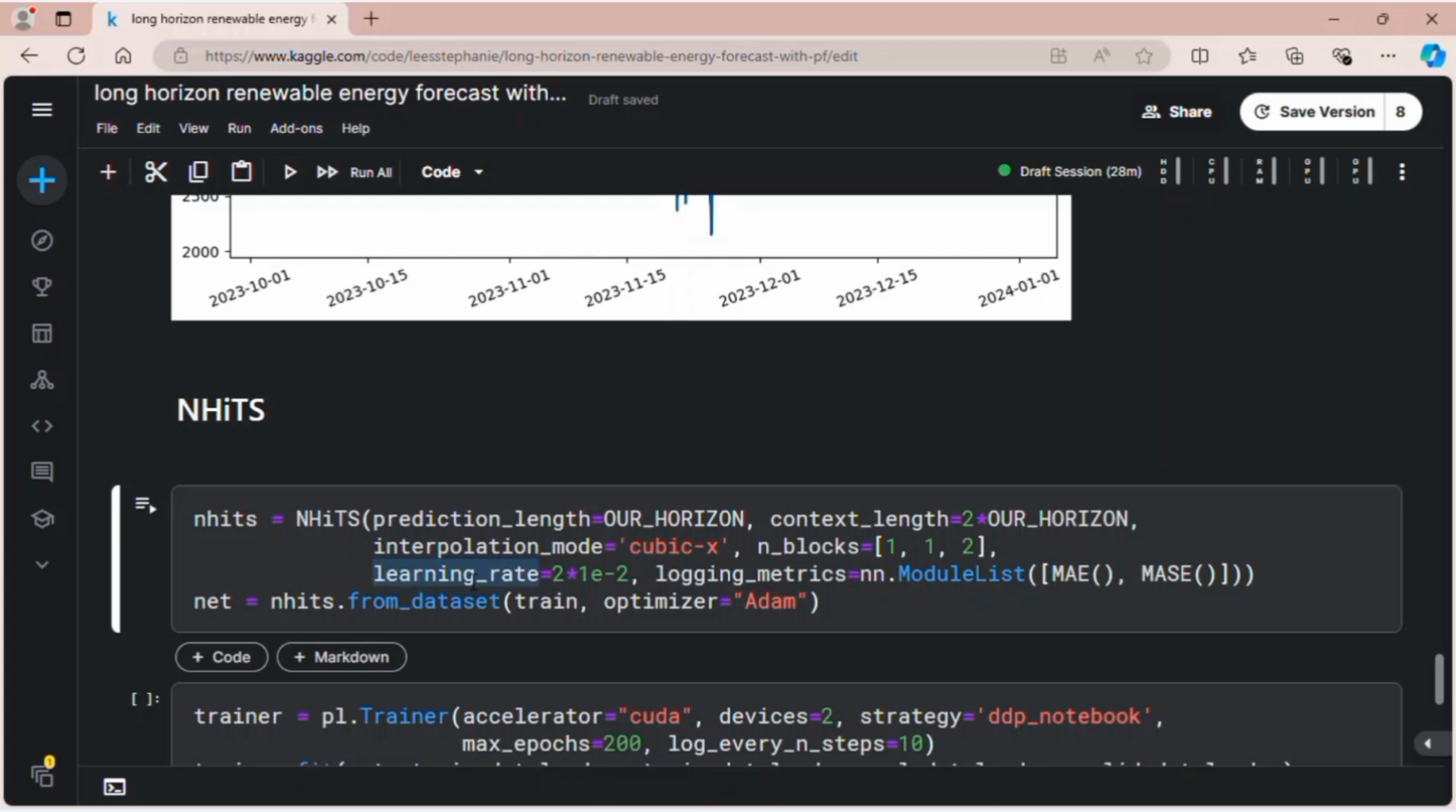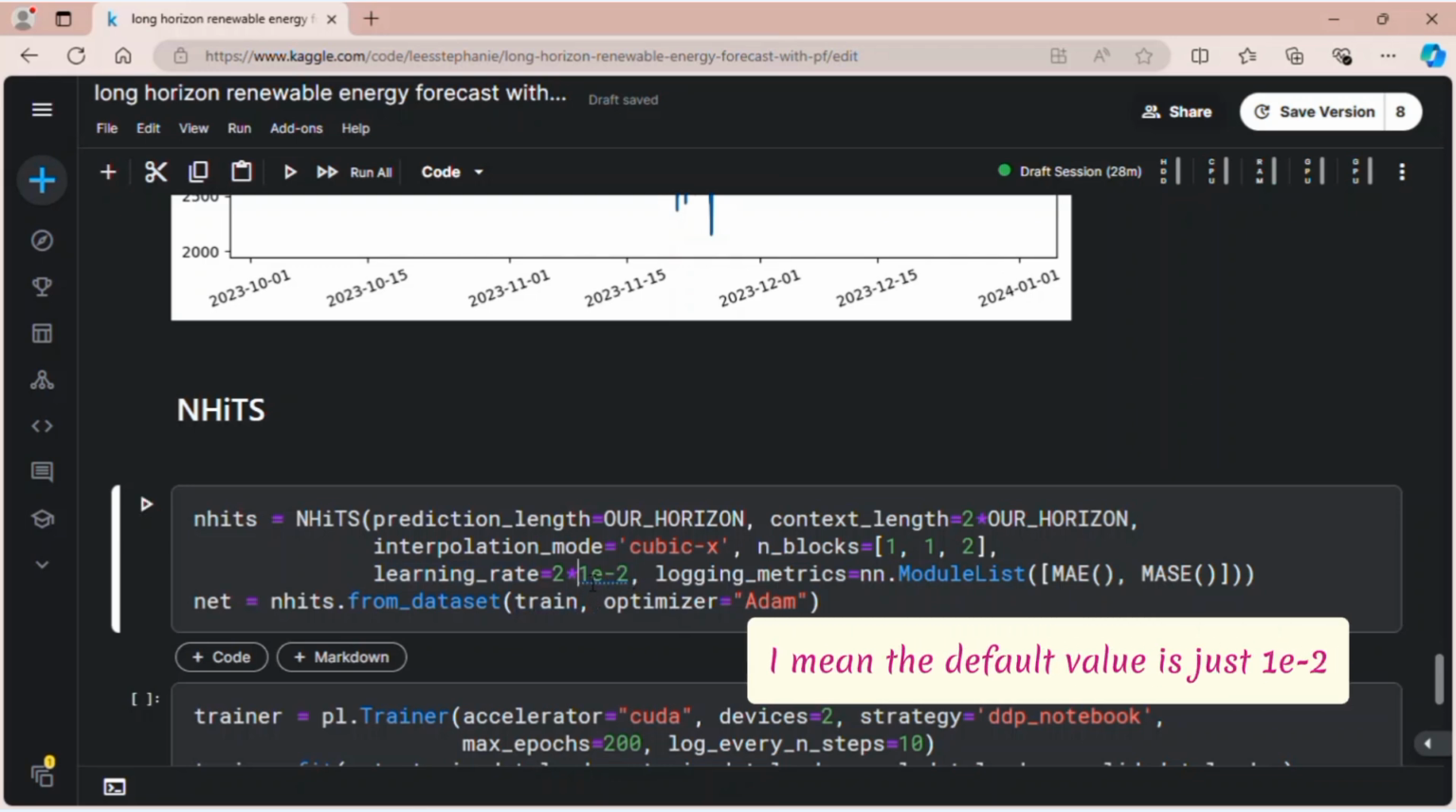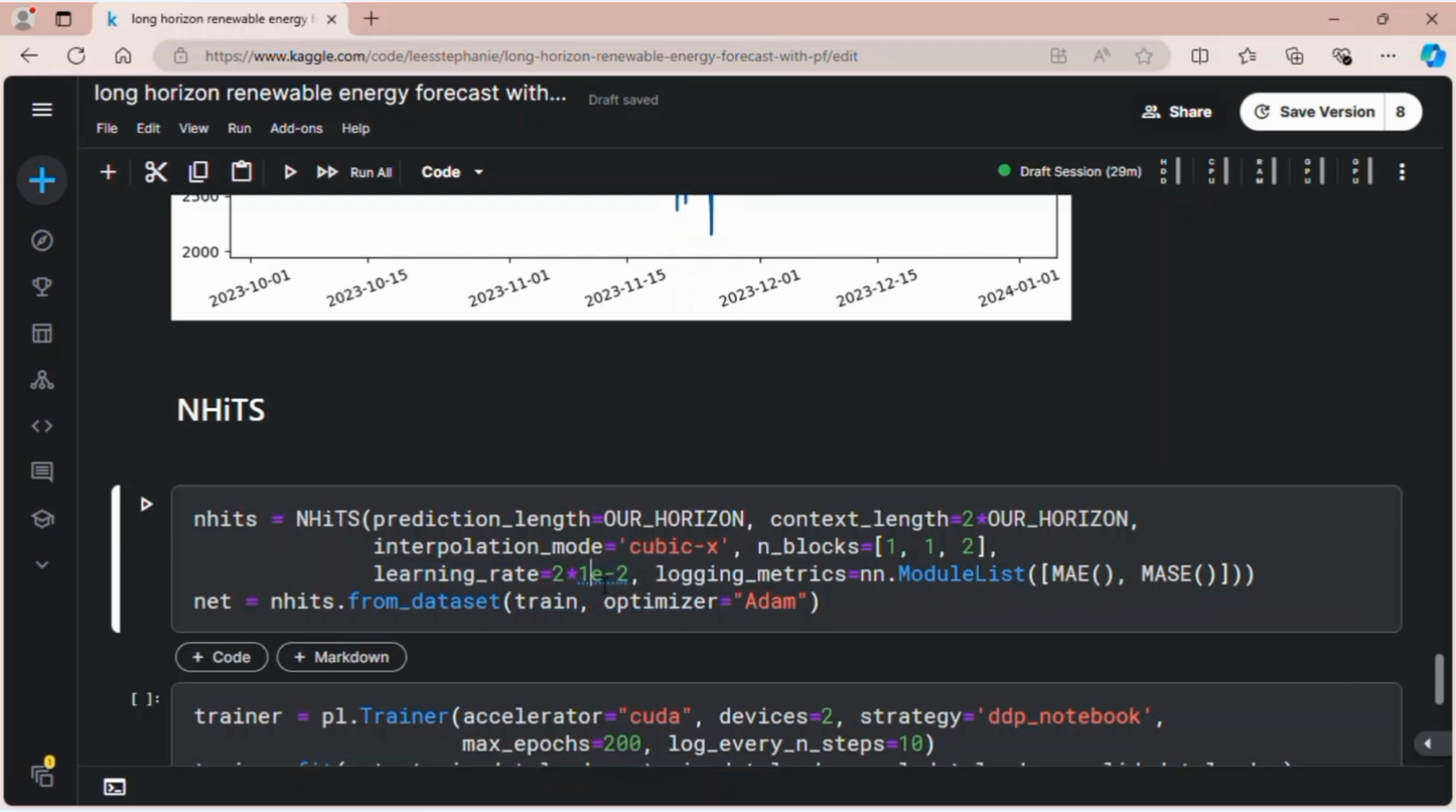And then for the learning rate, I set it to be 2 times 0.001. Oh, sorry, I mean 0.01. It is minus 2 here. The default value for learning rate is actually just 0.01, but I read it somewhere, unfortunately I cannot remember now, that when you want to train across multiple GPUs, the learning rate should be multiplied by the number of devices we have. Since we have 2 devices, we have 2 GPUs, we need to multiply it by 2. It's optional though.